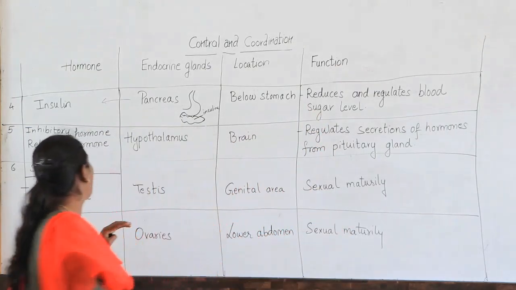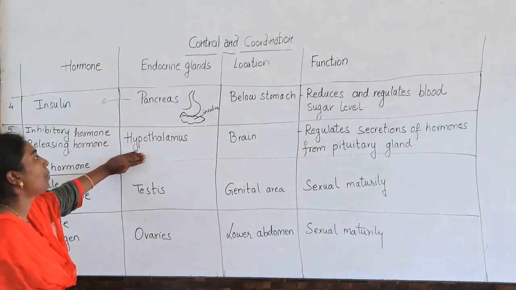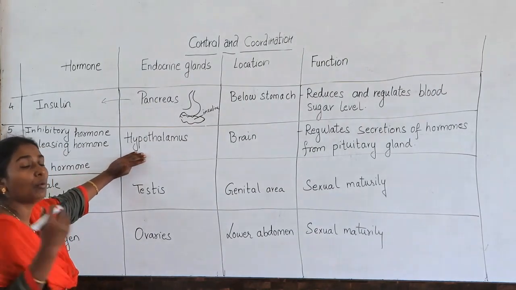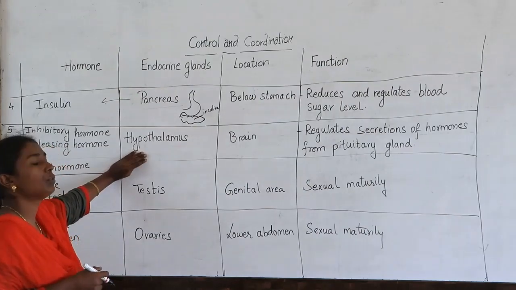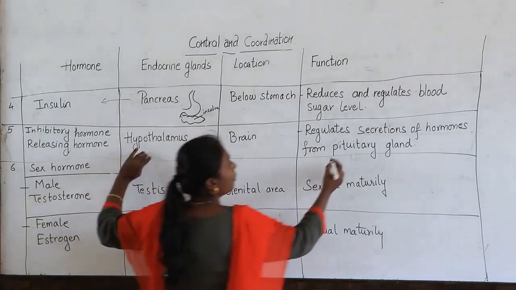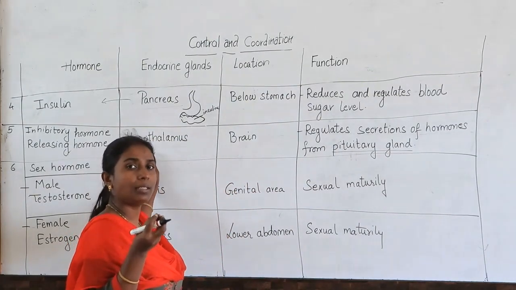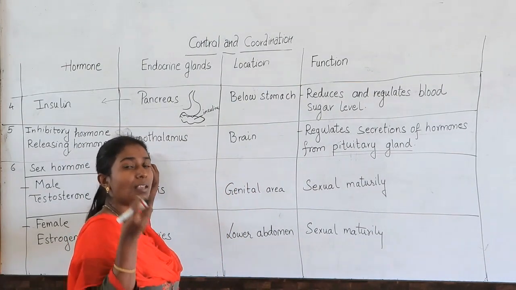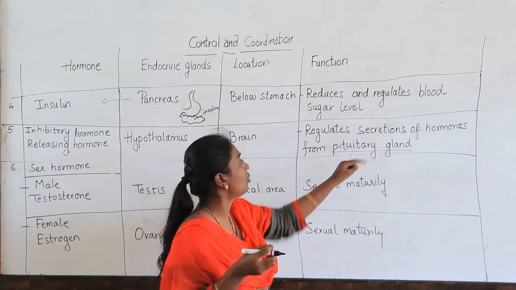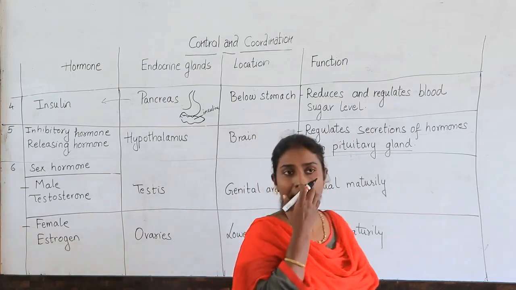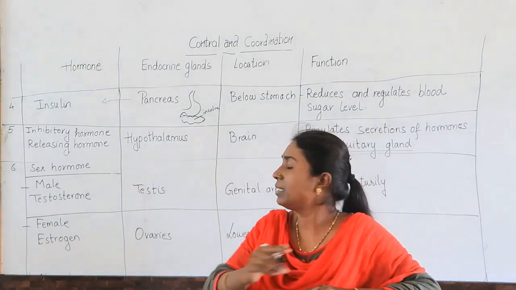The next hormone is the inhibitory hormone or releasing hormone, and it is produced by the hypothalamus. Remember, children, I have told you about the hypothalamus and thalamus, which are present in the brain. This hypothalamus plays a very important role for the pituitary gland, which secretes many hormones, one being growth hormone. The hypothalamus regulates the secretion of hormones from the pituitary gland.